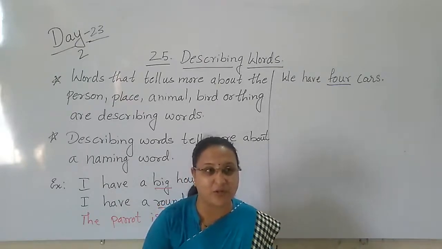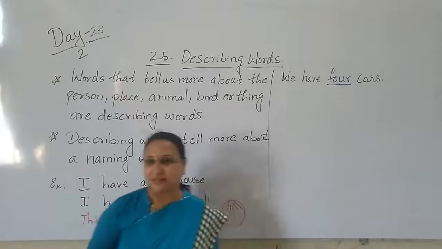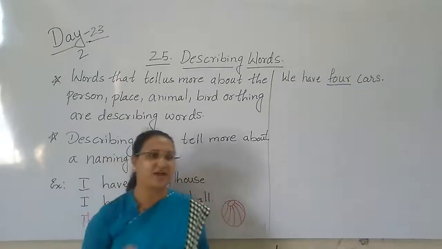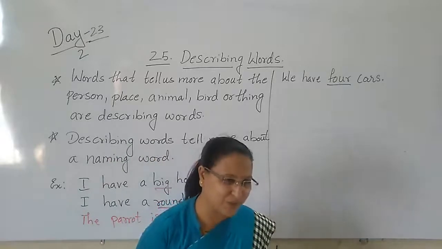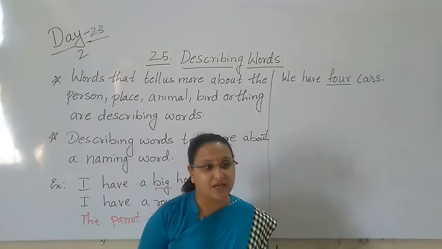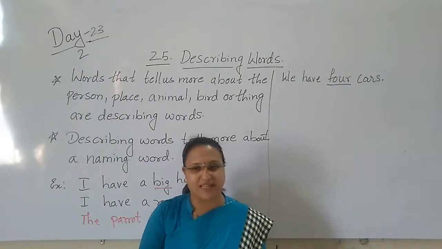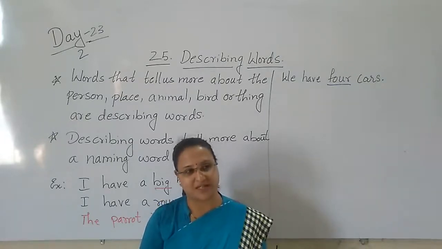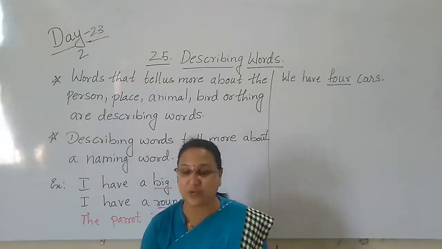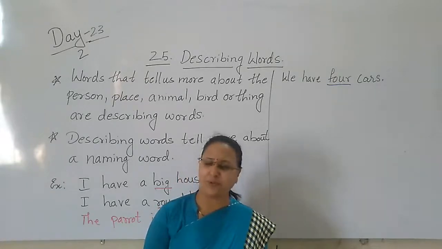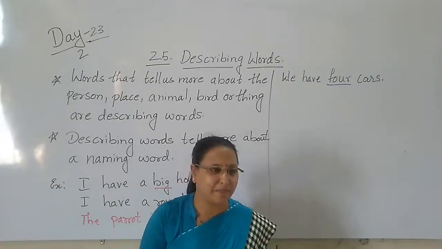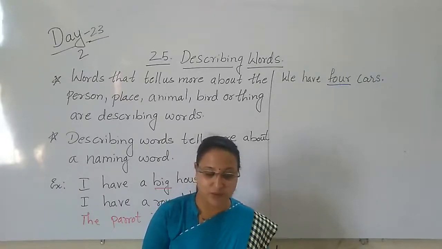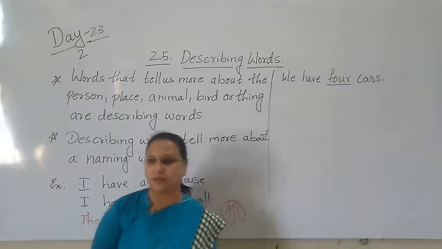When we are talking about a girl's beauty, we have to use beautiful or pretty, not smart and handsome. Yes or no? Then we say, wow, how smart he is. If she is looking very good, then we say how beautiful she is. How pretty she is. So it tells about the look.